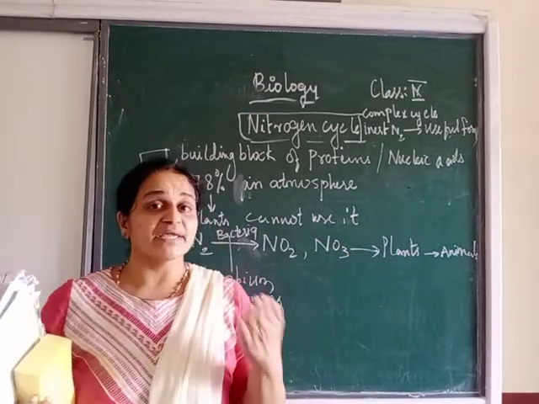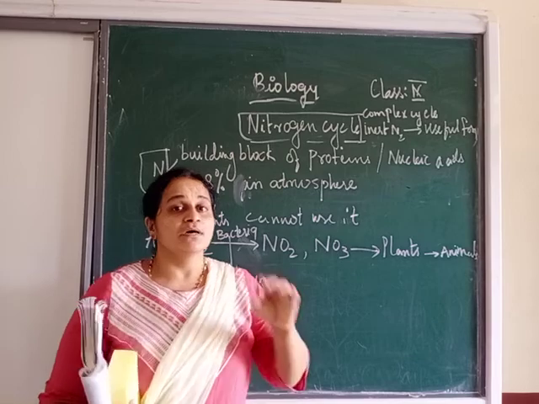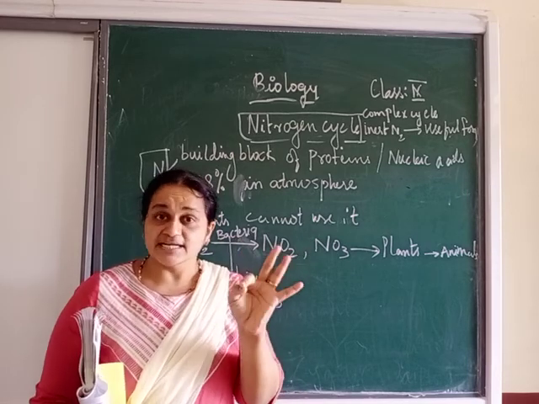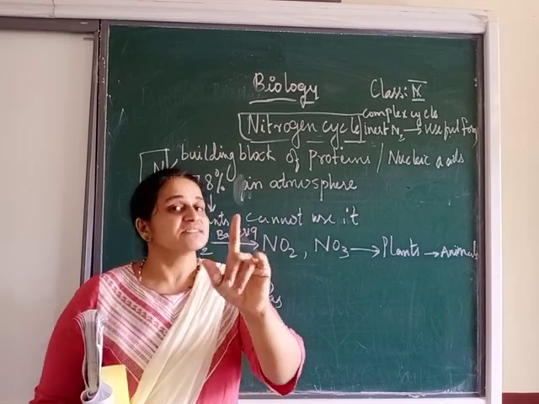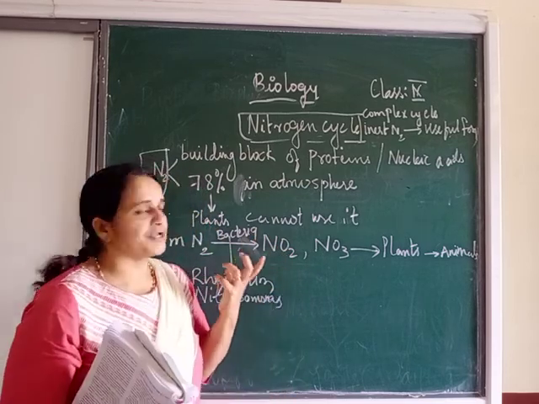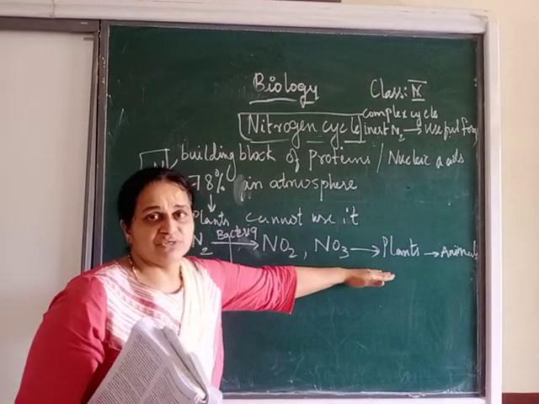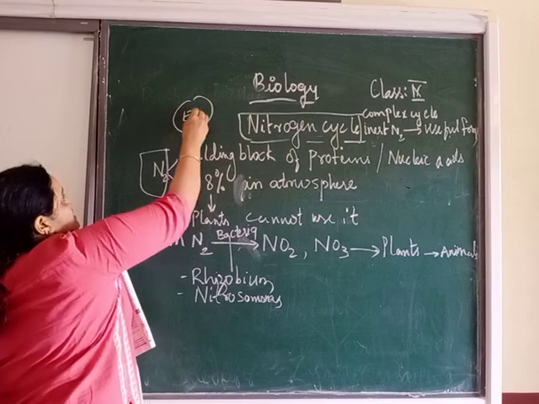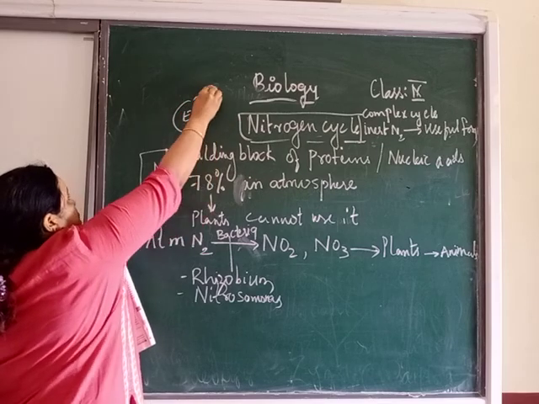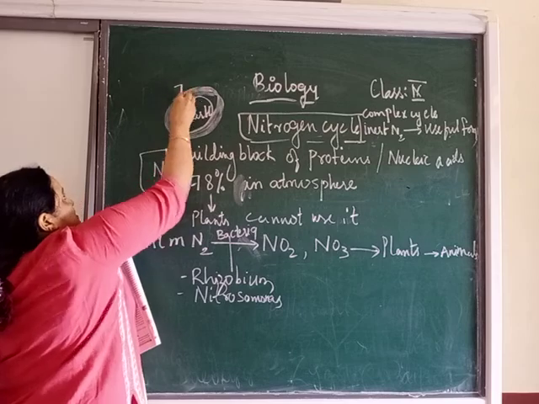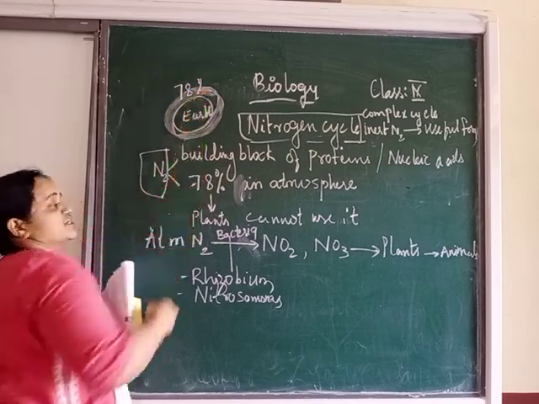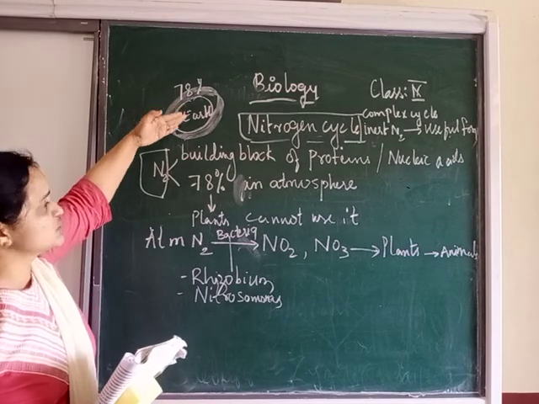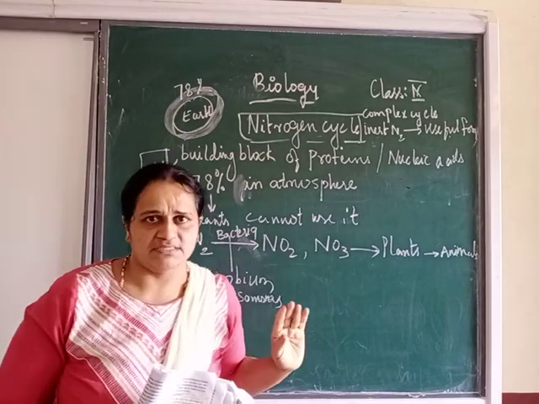You all know NPK fertilizers. We have talked about the macronutrients, NPK. The first component is nitrogen. So nitrogen is a very important nutrient for the plants. This nitrogen which is present in the atmosphere, if this is our earth, so there is atmosphere. This atmosphere contains nearly 78% of nitrogen, and this 78% of nitrogen is of no use for the plants and the animals.